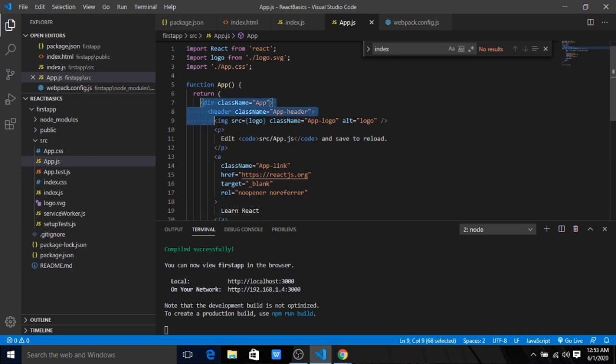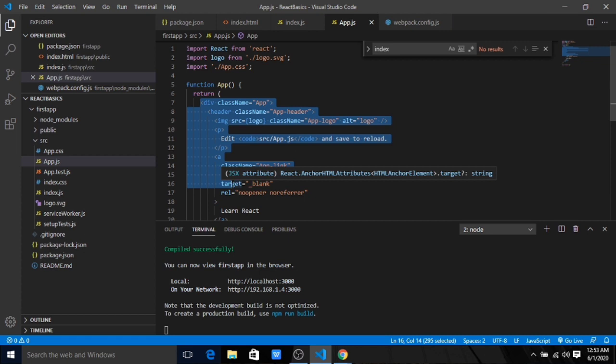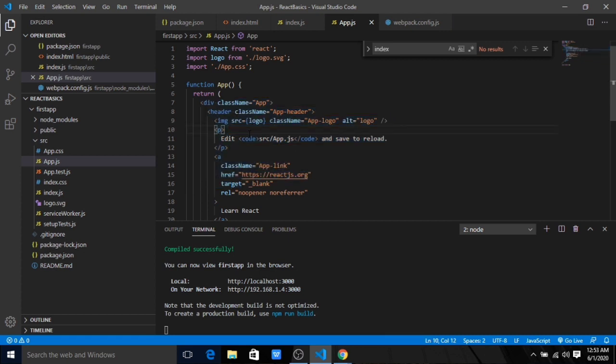So this looks like HTML, but it's not exactly HTML, it's JSX. We are creating a virtual DOM here, and at last ReactDOM will convert that to the real DOM. So this is what we call virtual DOM, and this is what we call JSX, JavaScript XML. You can see a few things are changed here: in real HTML we have class, here we have className.